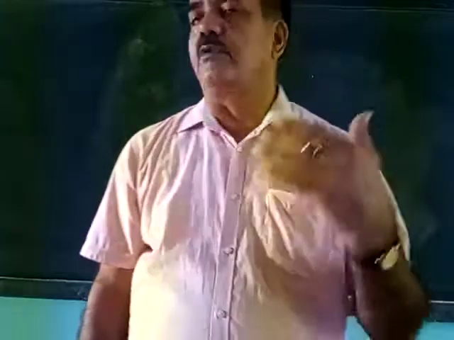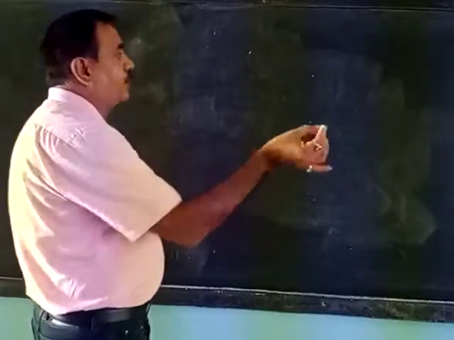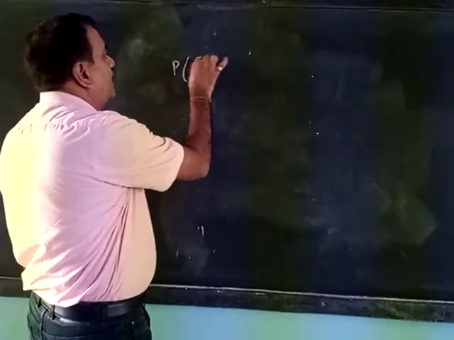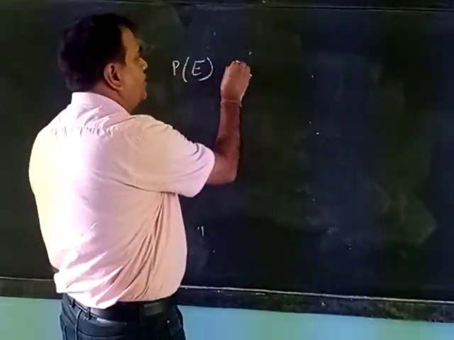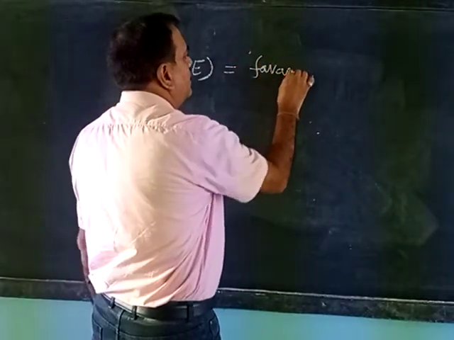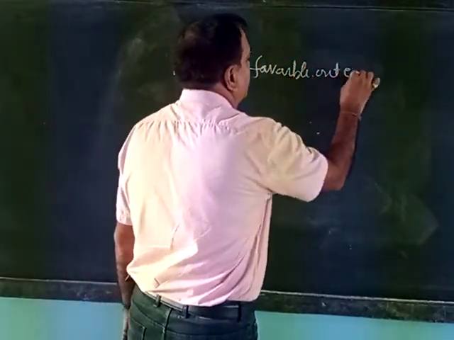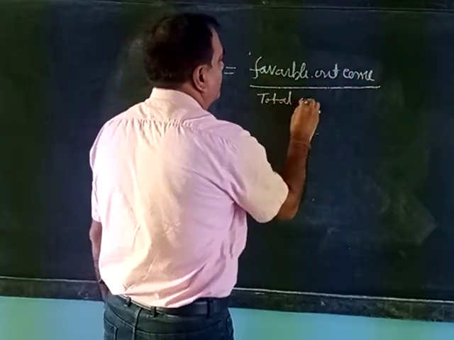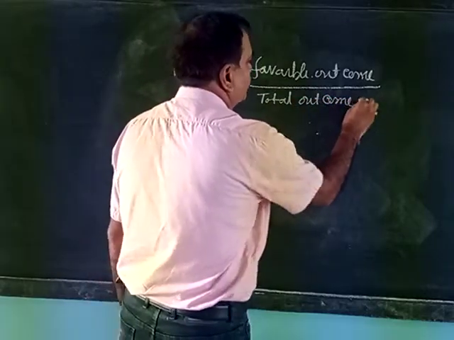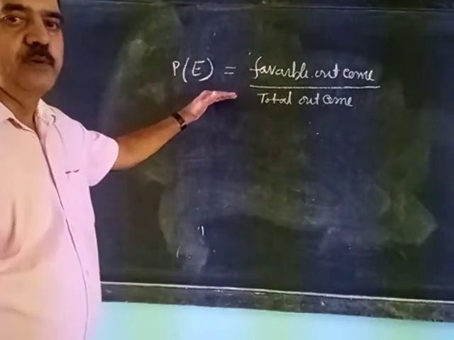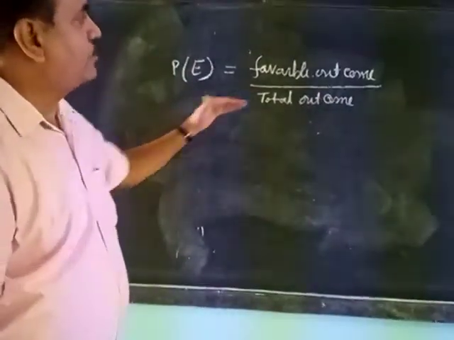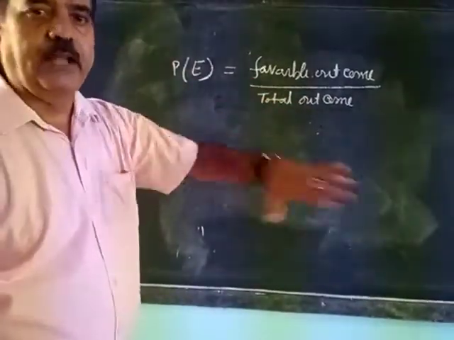And how to solve the questions based on probability. For each and every question you have to write this step. P stands for probability, E for event. Then you will write favorable outcome by total outcome. Suppose question number 1, first, second, third: the first you have to write in this form, the second also, and the third also. Then you have to solve this.